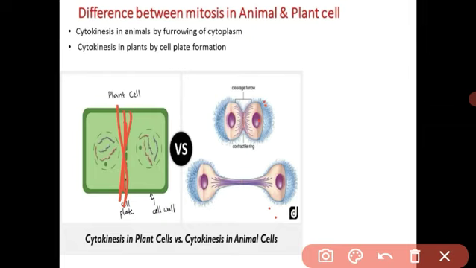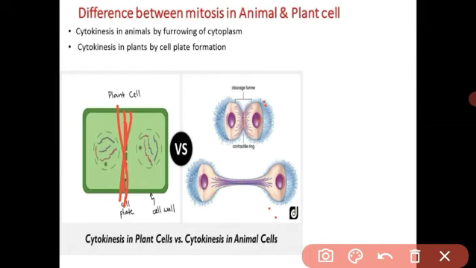After 8 days our skin is replaced with new cells. Understood? And meiosis is the division of the reproductive cell. In the next lecture we will study meiosis.